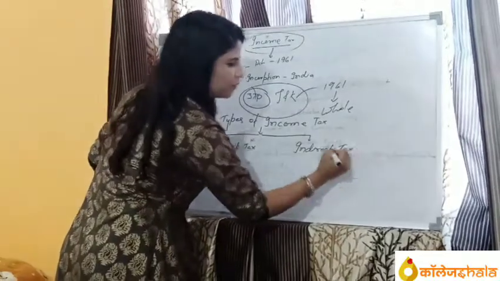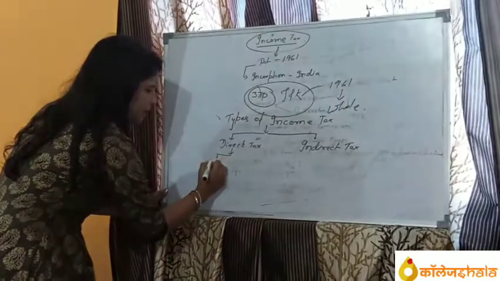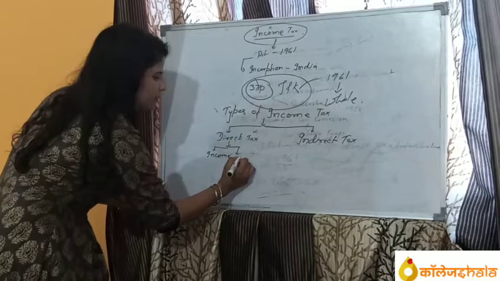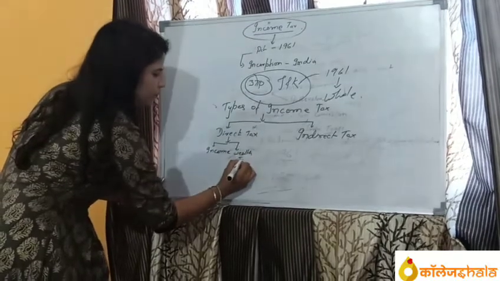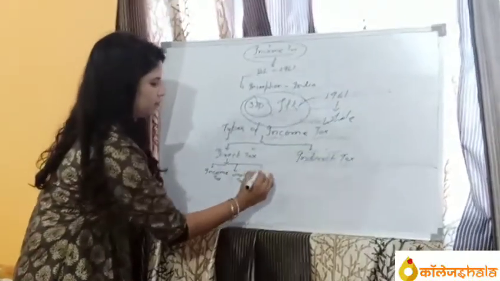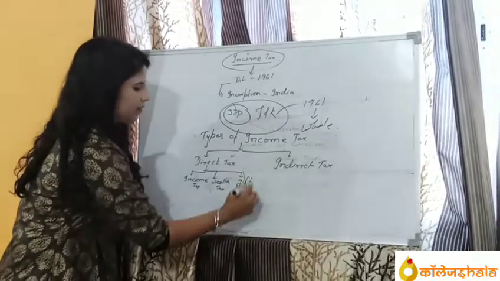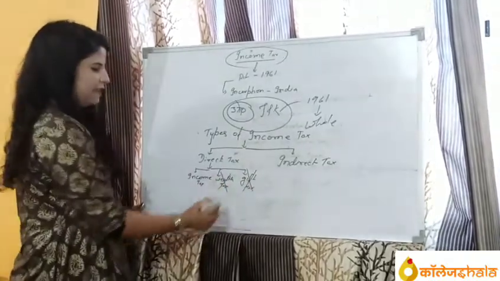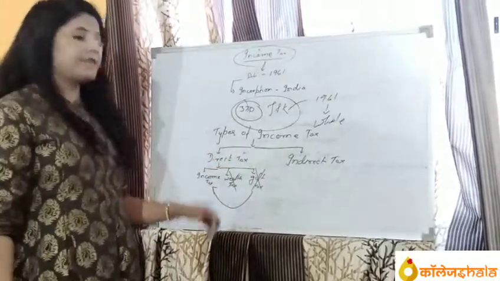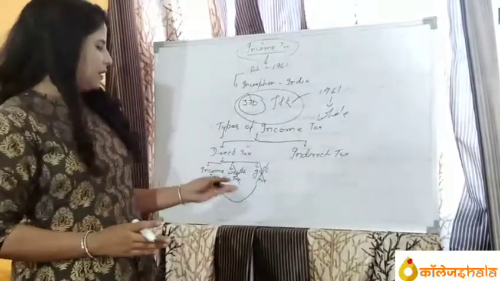The direct tax included income tax, wealth tax, and gift tax. But wealth tax and gift tax are abolished and directly shifted into income tax. Means any wealth tax and gift tax is now transferred to income tax. It's computed under income tax.